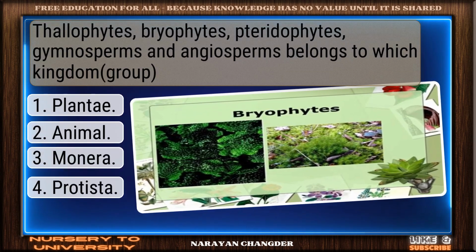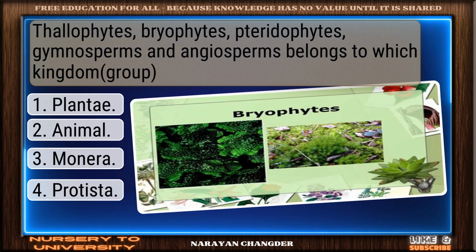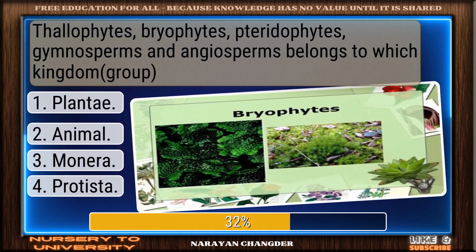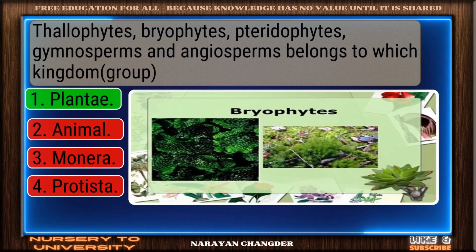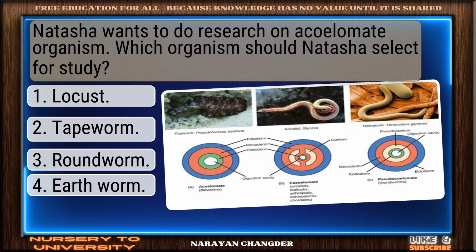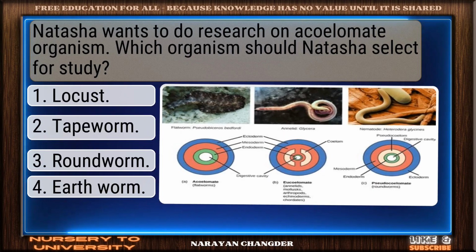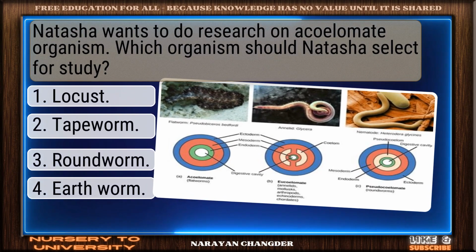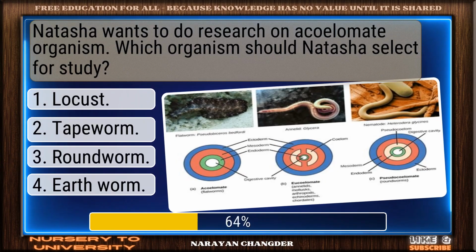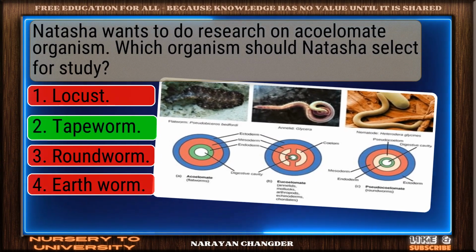Question number 58. Thallophytes, bryophytes, pteridophytes, gymnosperms, and angiosperms belong to which kingdom? Well reasoned. Plantae is the correct choice. Question number 59. Natasha wants to do research on an endoparasitic organism. Which organism should Natasha select for study? Right again. Tapeworm is a valid answer.